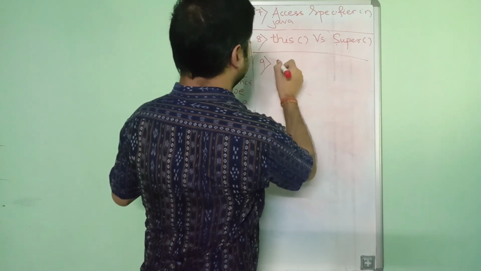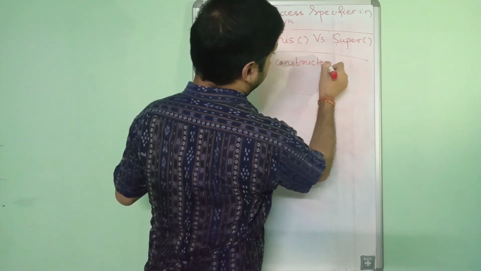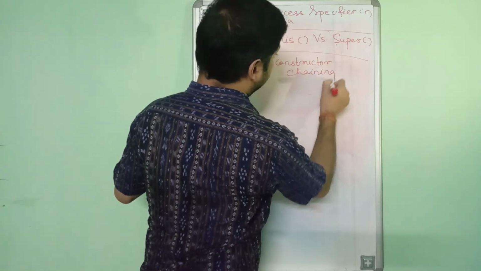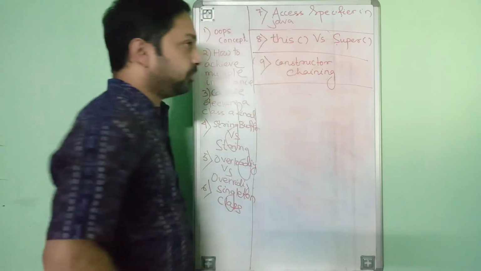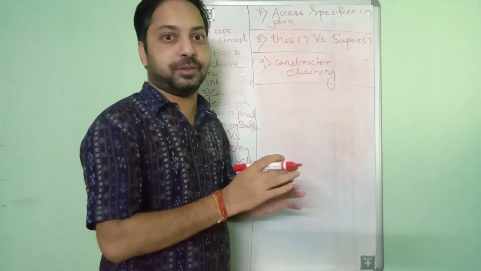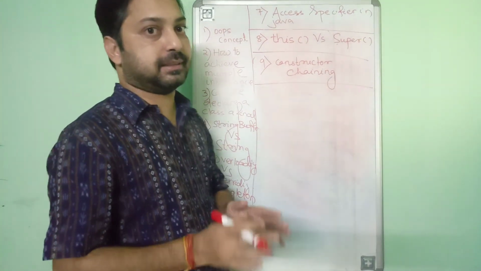Question number 9, constructor chaining. What is constructor chaining? All of you know constructor. What is a constructor? It is a special type of method which is used to initialize the data members.